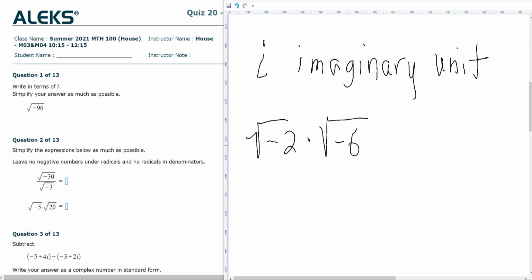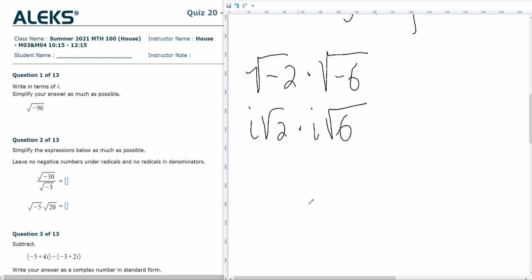I can't just multiply those together because that'll just come out to a regular positive number. So instead, what I want to do is write this i times the square root of 2 times i times the square root of 6. Now I can't do anything to that 6 yet, but I can write this now, i squared times the square root of 12.